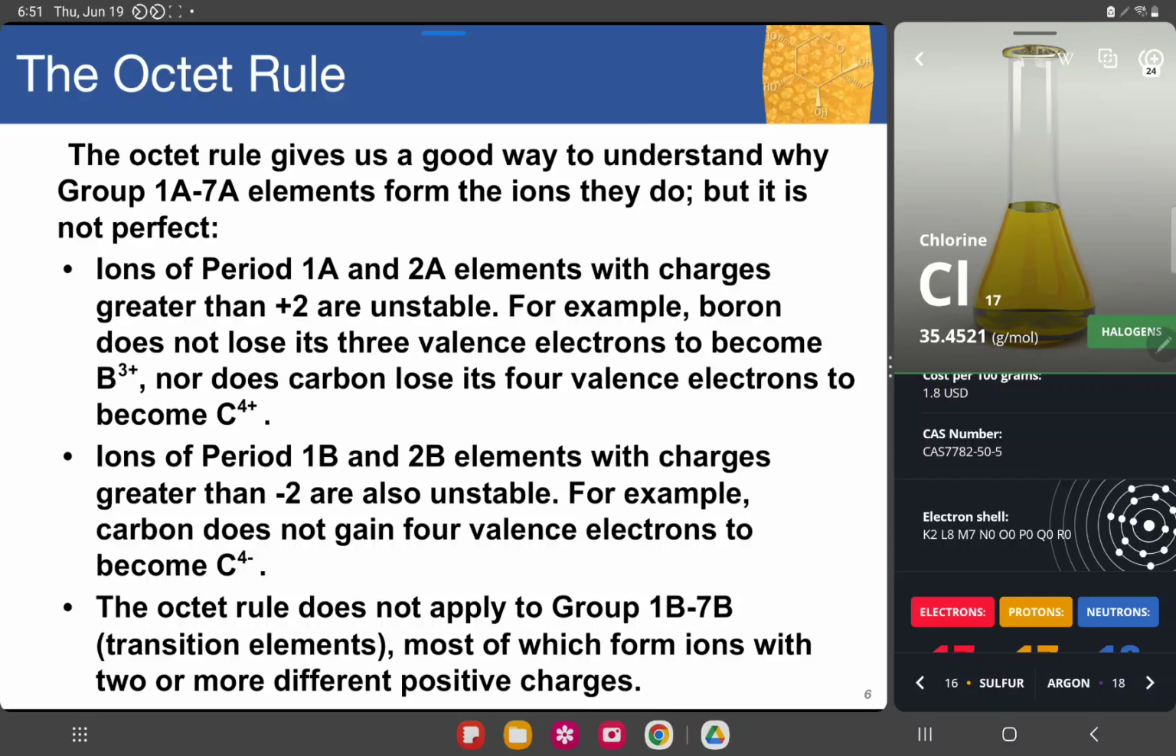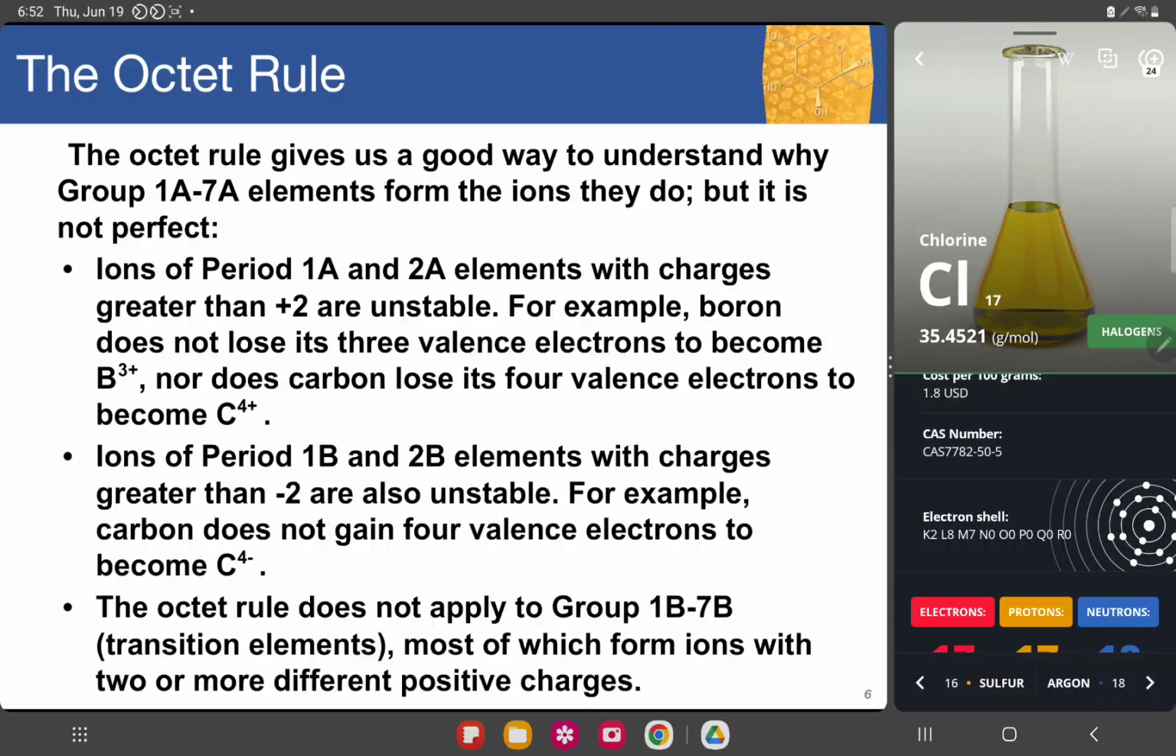Okay? Alright. So for the octet rule, this is the main rule. The previous one was just a short summary of what we will be discussing now. The octet rule gives us a good way to understand why group 1A and 7A elements form the ions they do, but it is not perfect. Remember, there are certain atoms, such as sulfur and phosphorus, that will not comply with the octet rule, and it's not just them. There are a lot of other atoms that don't comply with it.